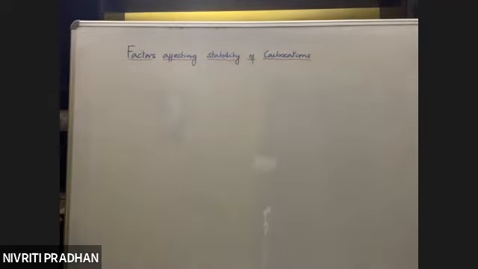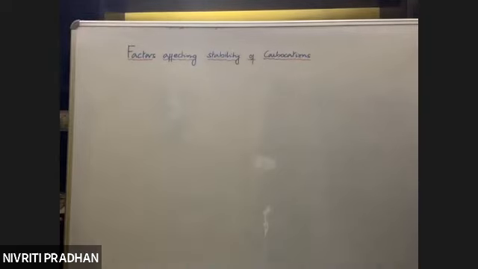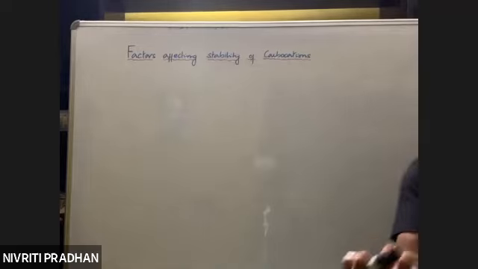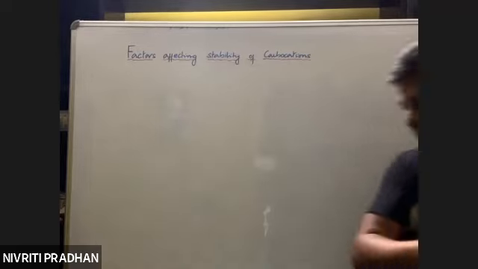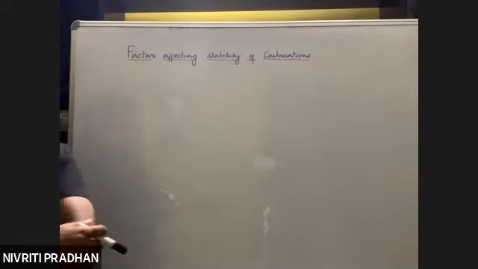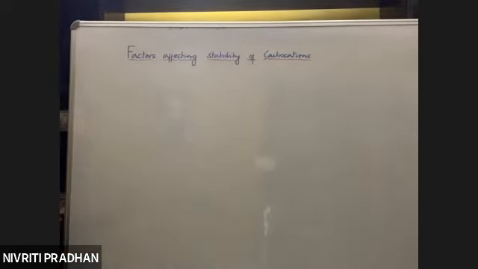While discussing this, we had already discussed how inductive effect stabilizes a carbocation, how hyperconjugation stabilizes a carbocation. And what is the overall order of stability of carbocations on the basis of hyperconjugation and inductive effect? In the previous class, we came to the conclusion that the order of stability of carbocation is 3 degree greater than 2 degree greater than 1 degree. So that was the overall order, right? Today we shall discuss how resonance brings stability to carbocation.